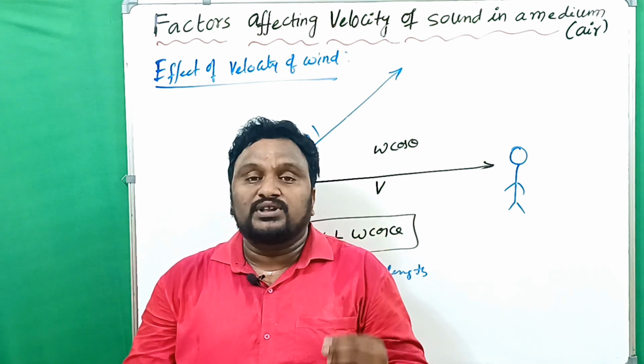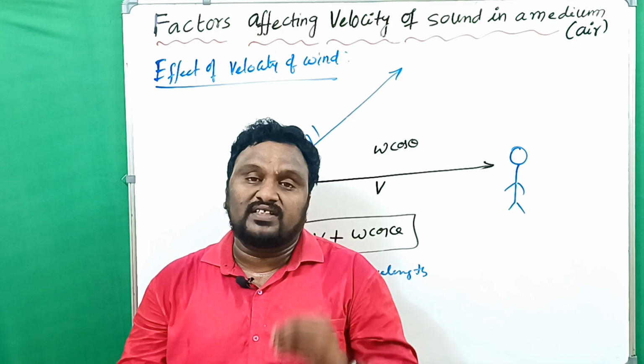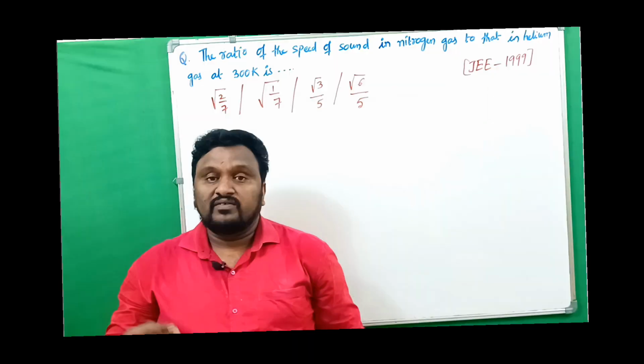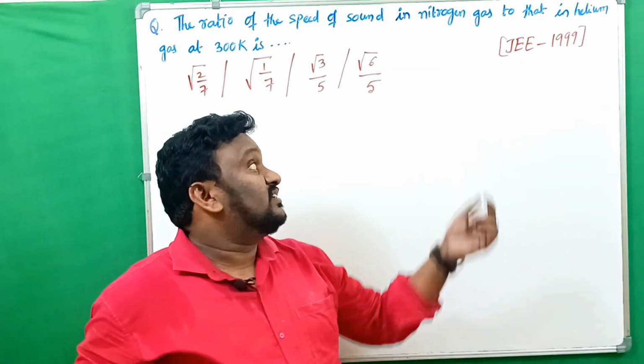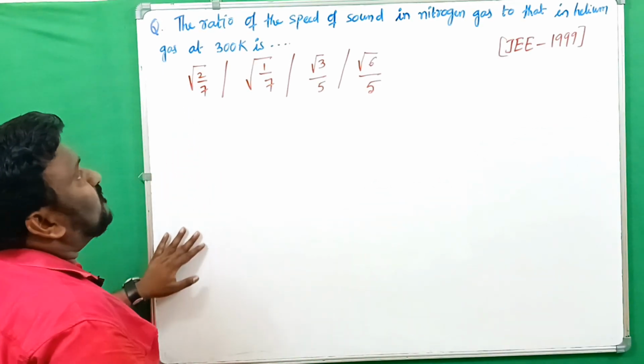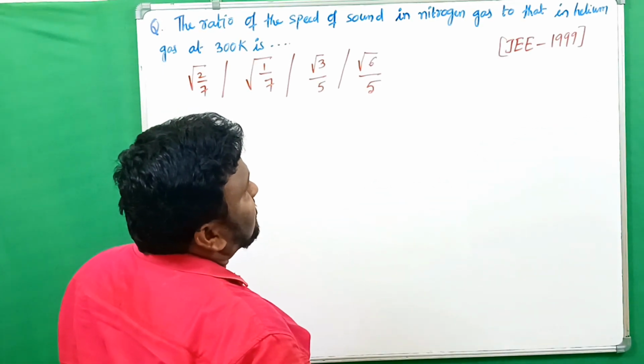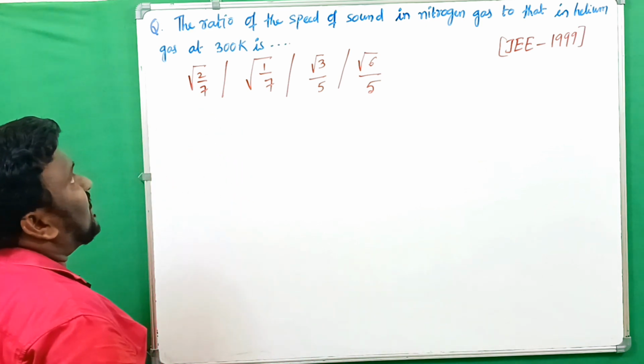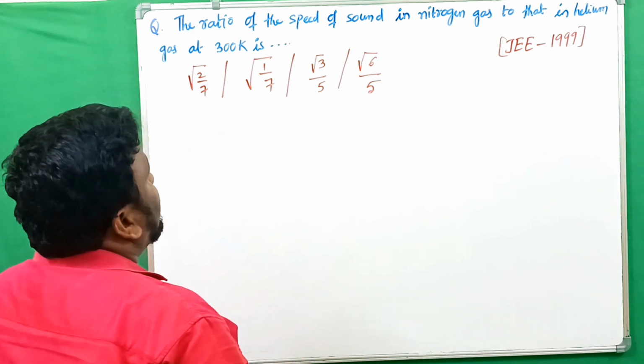Now we will discuss some previous problems which were given in the exam. Let's see one previous question asked in JEE 1999. The ratio of the speed of sound in nitrogen gas to that in helium gas at 300 Kelvin is.